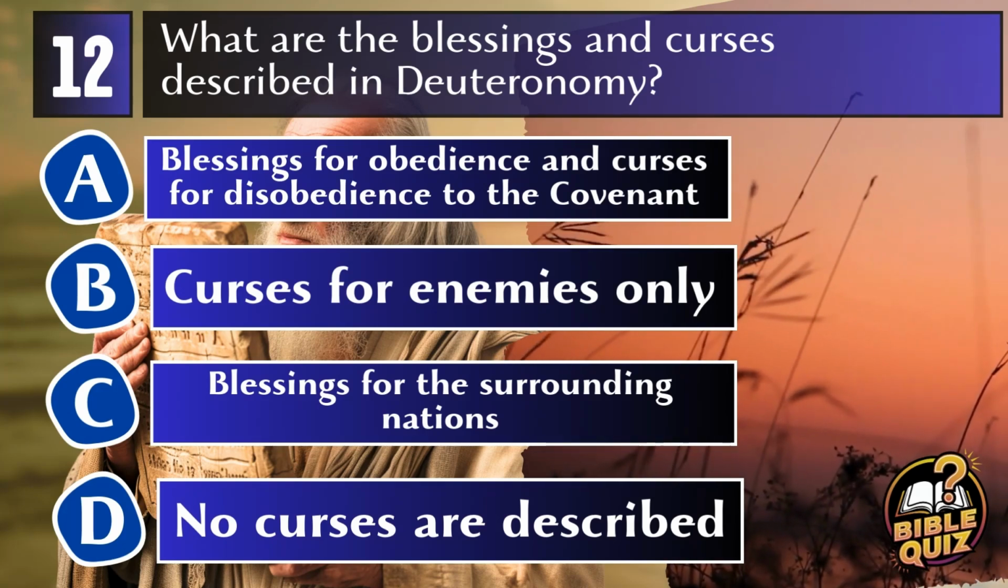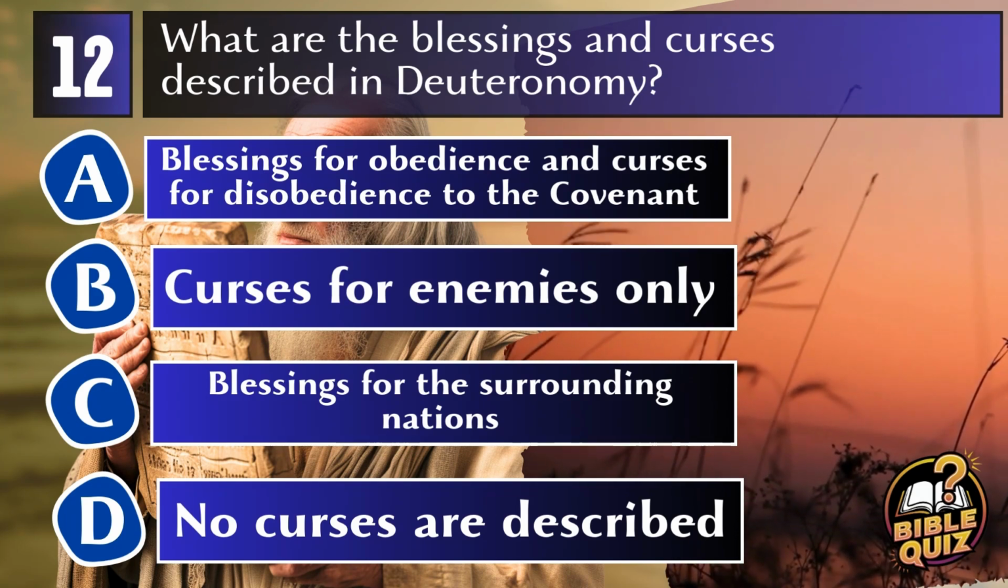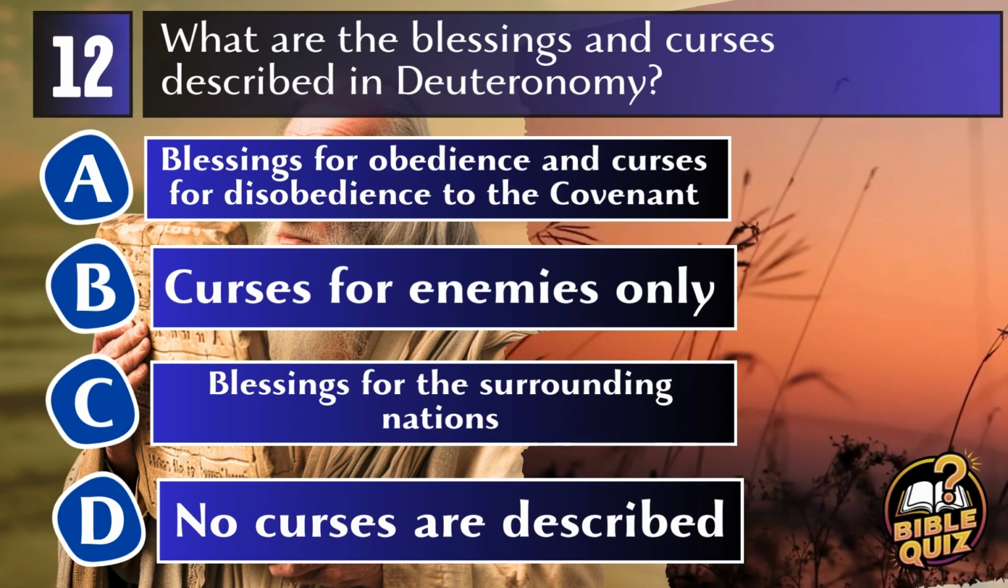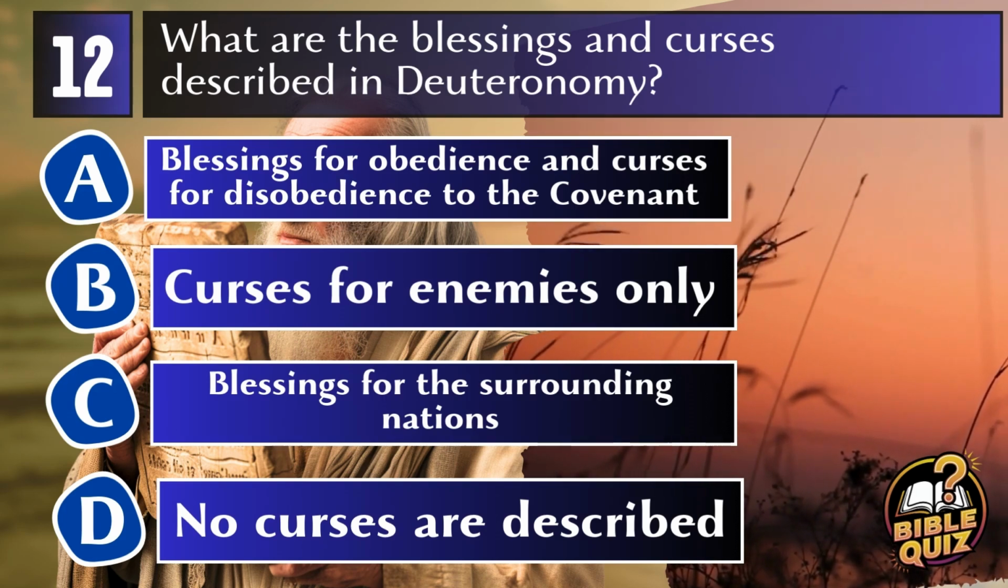A. Blessings for obedience and curses for disobedience to the covenant. B. Curses for enemies only. C. Blessings for the surrounding nations. D. No curses are described.